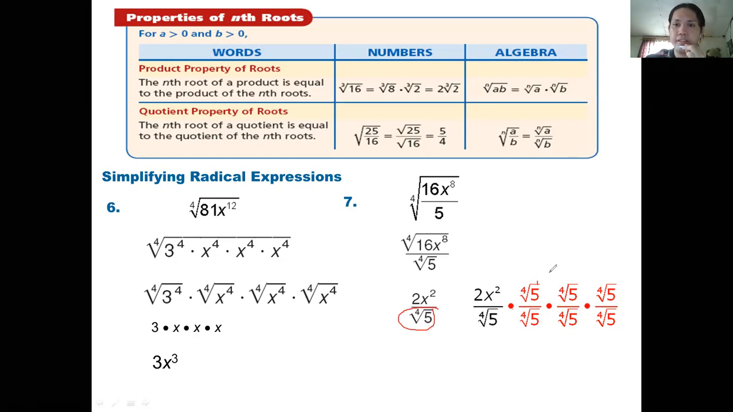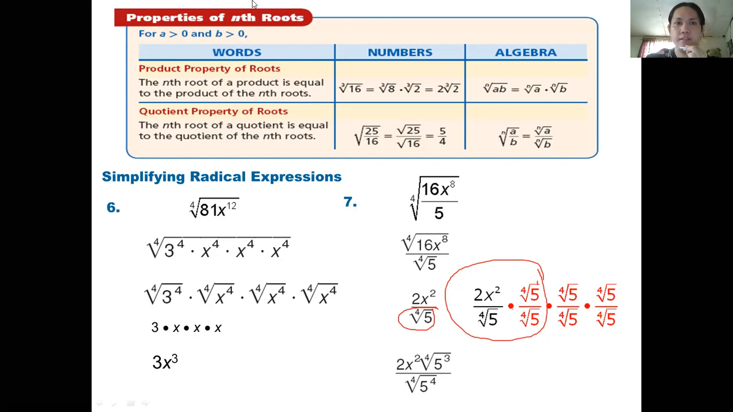So you can just multiply it by this. Just focus on this: the fourth root of 5 to both the numerator and the denominator. So now you'll get 2x squared, then the fourth root of 5 cubed.